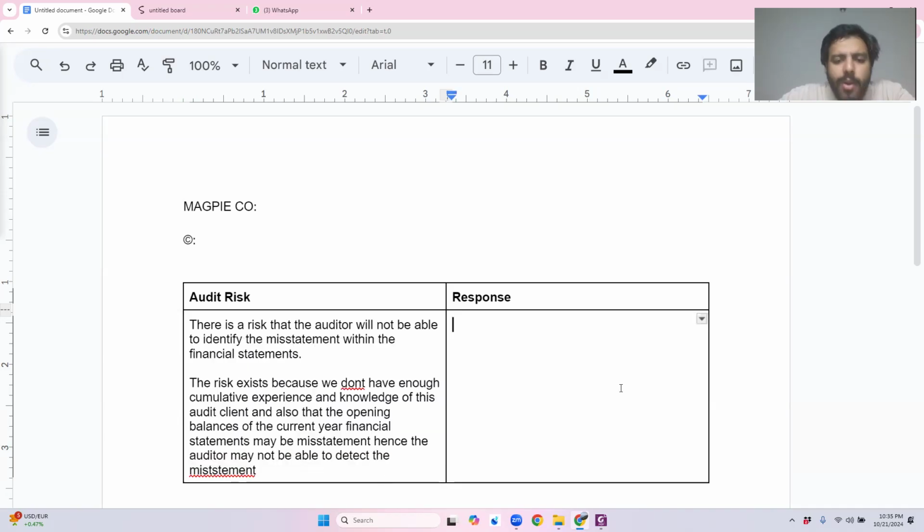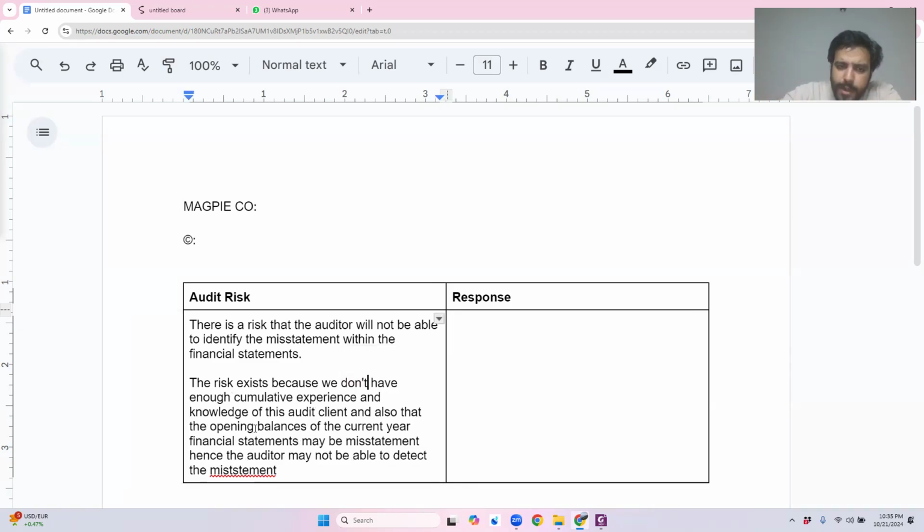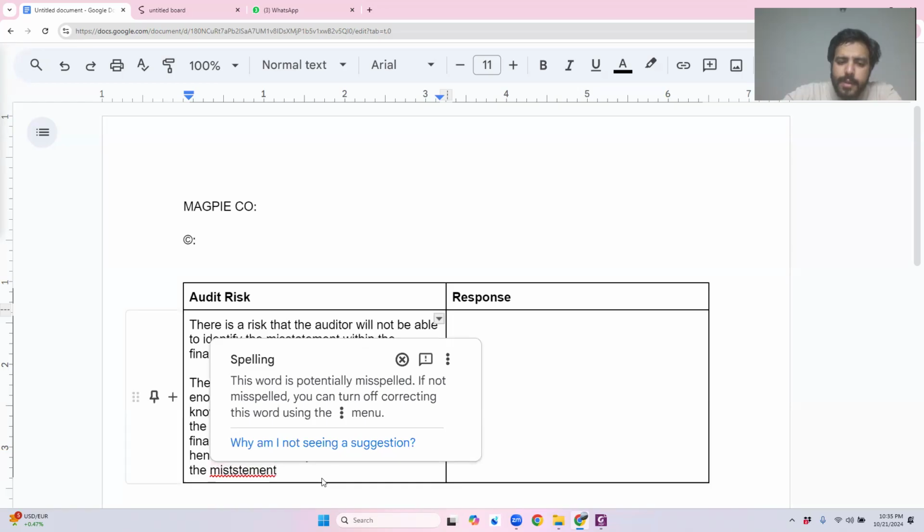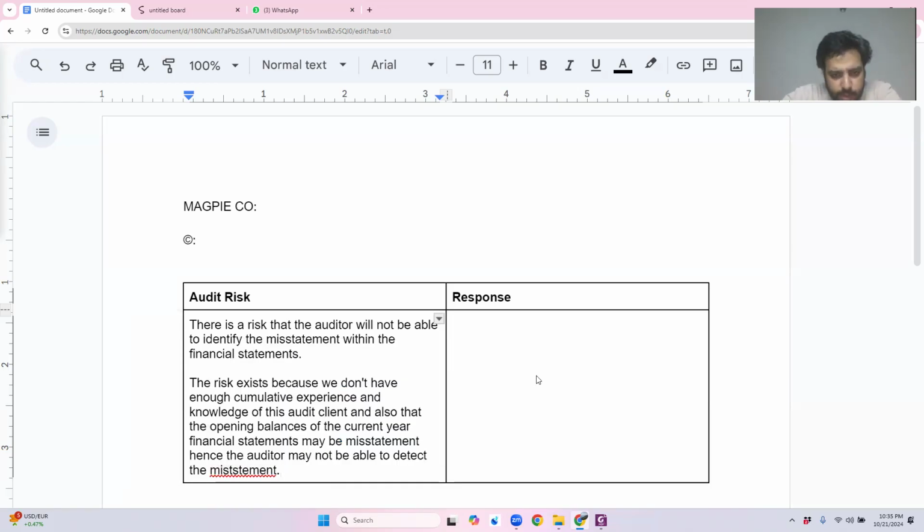Got it? Now let's move towards the response part. Now, within the hack that I provided you, I have given almost 2 to 3 or even one different responses for every single risk. Within the exam, you don't need to write down 2 responses. You only need to write down 1 response. But in this case, I have identified 2 separate reasons why I think that there is a misstatement. So in the exam, you will not have to do that. First of all, within the exam, you will also only need to write down 1 reason. Just for the sake of understanding, I have written down 2 reasons. So I will also give a response for both of these reasons.